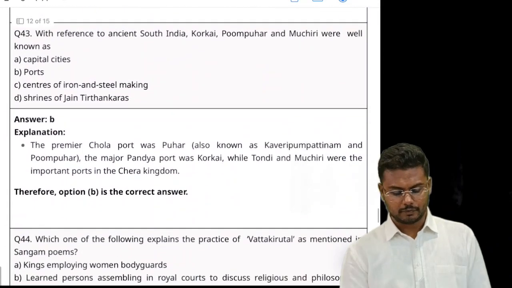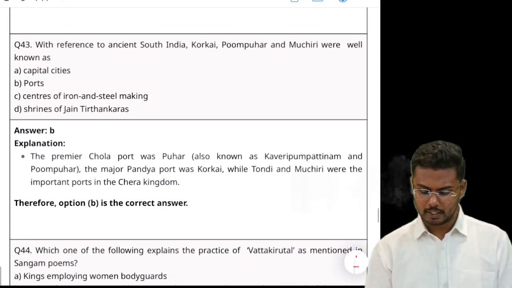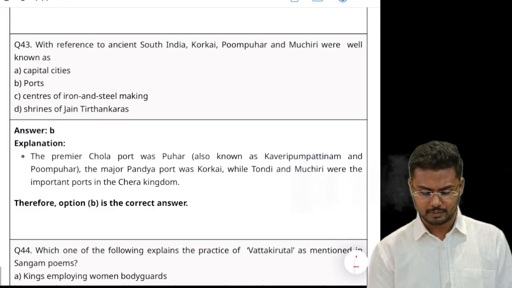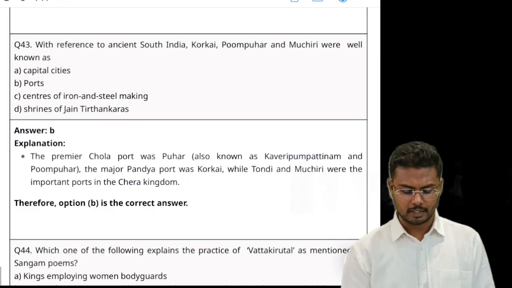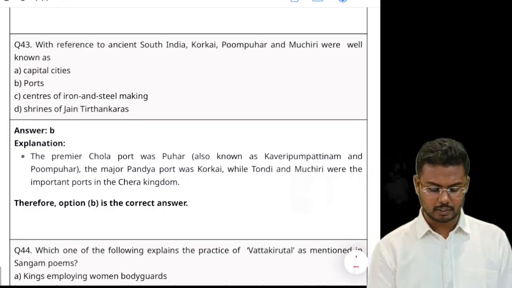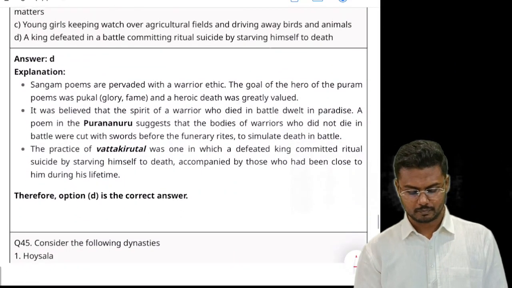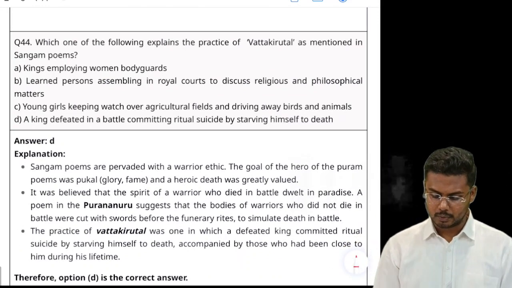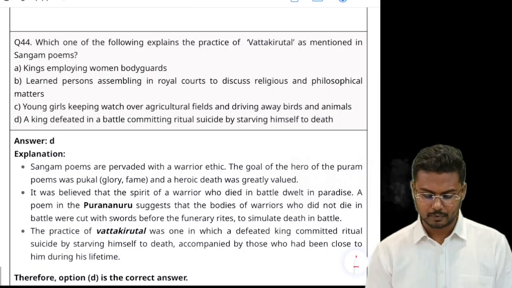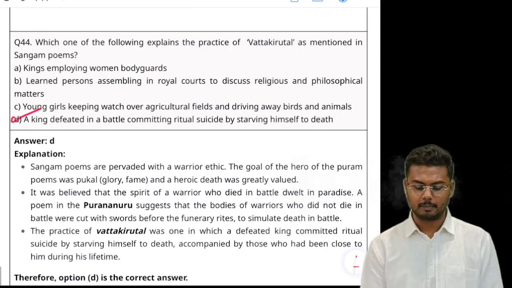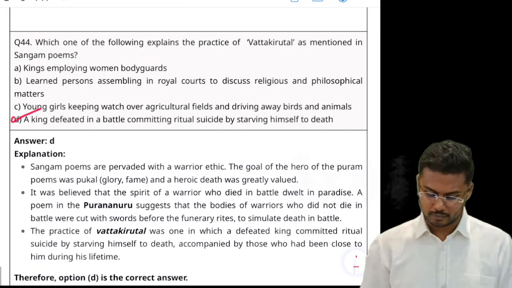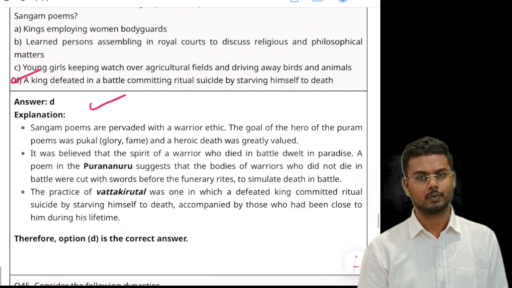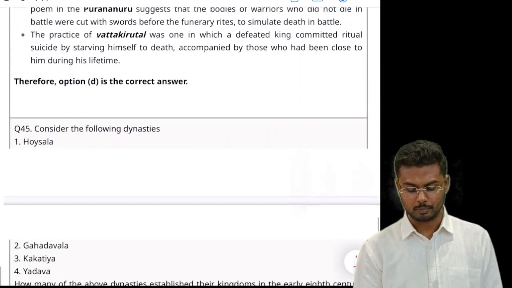Next, with reference to ancient South India, Korkai, Pumpuhar, and Muchiri were well known as capital cities, ports, centers of iron and steel making, shrines of Jain Tirthankaras. Ports is the right answer. Next, which one of the following explains the practice of Vatta Kirutal as mentioned in Sangam poems? It is a king defeated in a battle committing ritual suicide by starving himself to death. This was mentioned in Sangam poems. Next, this is a difficult question. It's hard to know such minute information.